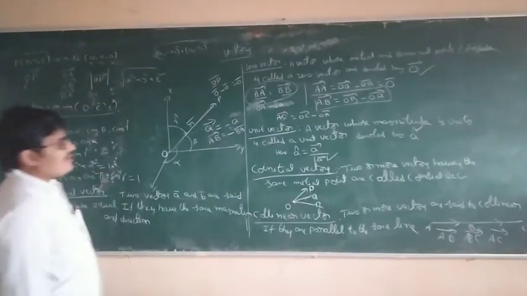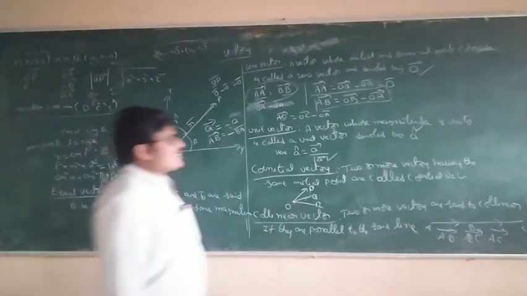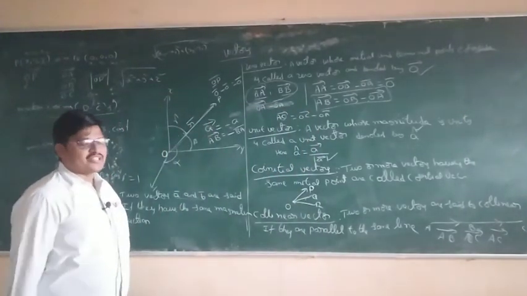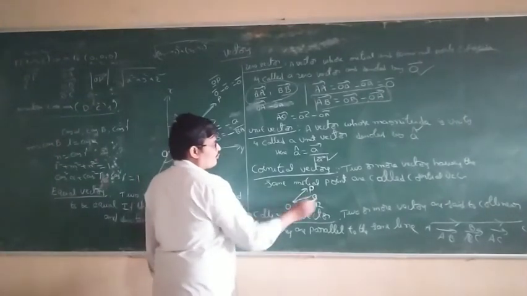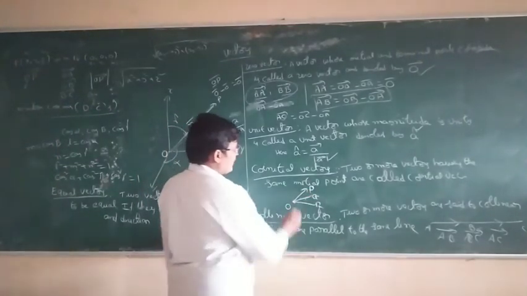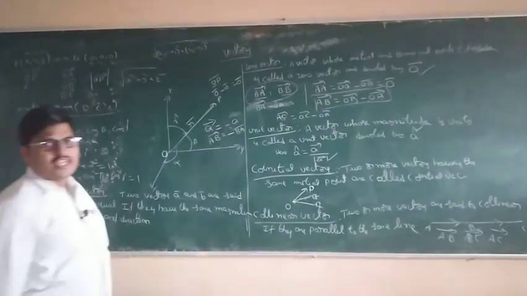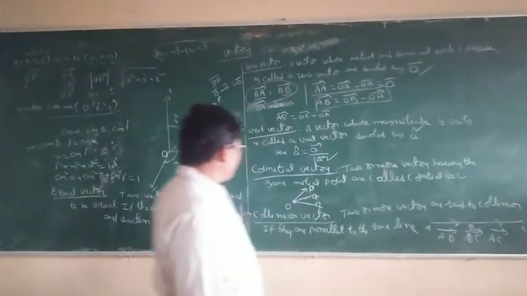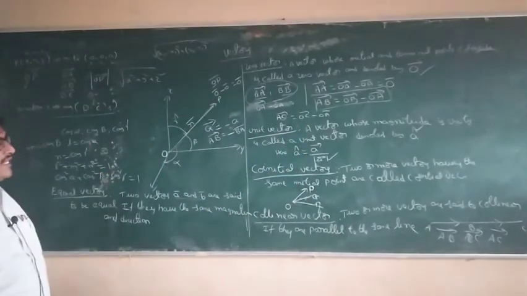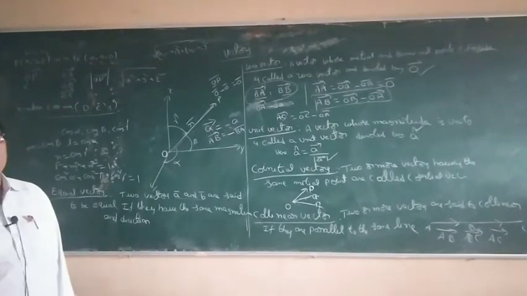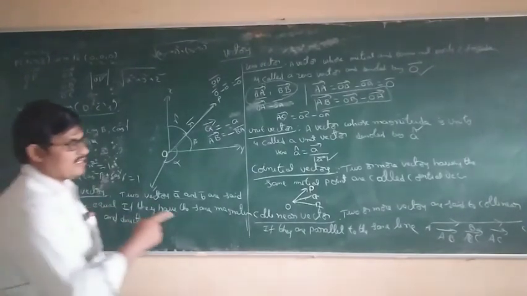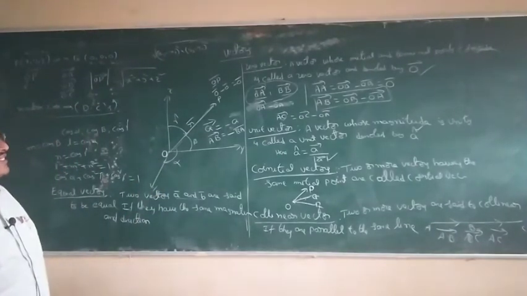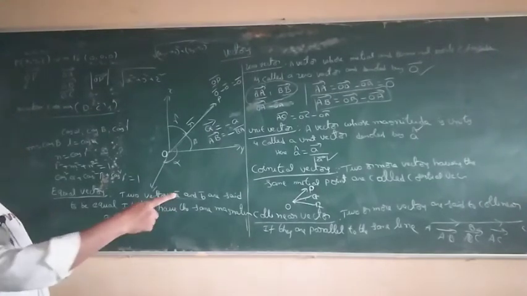Next, co-initial vectors. Two or more vectors having the same initial point are called co-initial. For example, OP, OQ, OR have the same initial point O. Next, collinear vectors. Two or more vectors are said to be collinear if they are parallel to the same line. For example, AB, BC, this one.